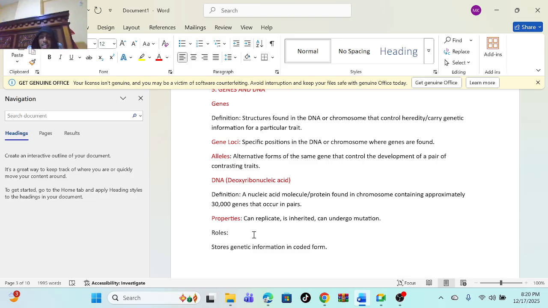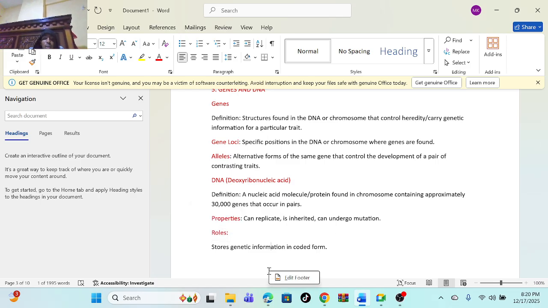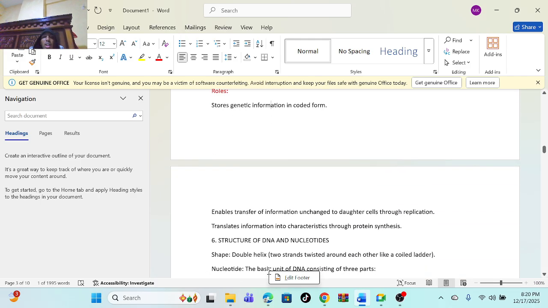It can replicate, we will get to replication. It can be inherited. Also it can undergo mutation. What is the role of DNA? Its role is to store the genetic information in coded form. That's number one.